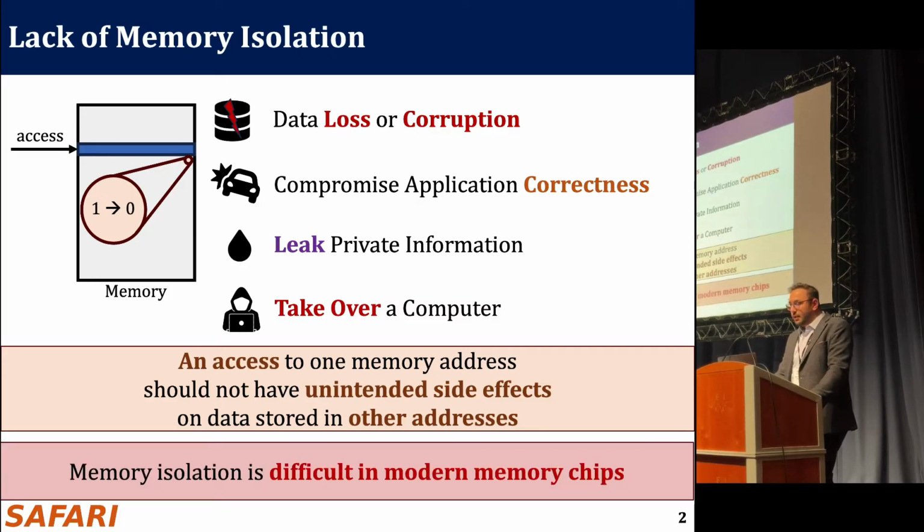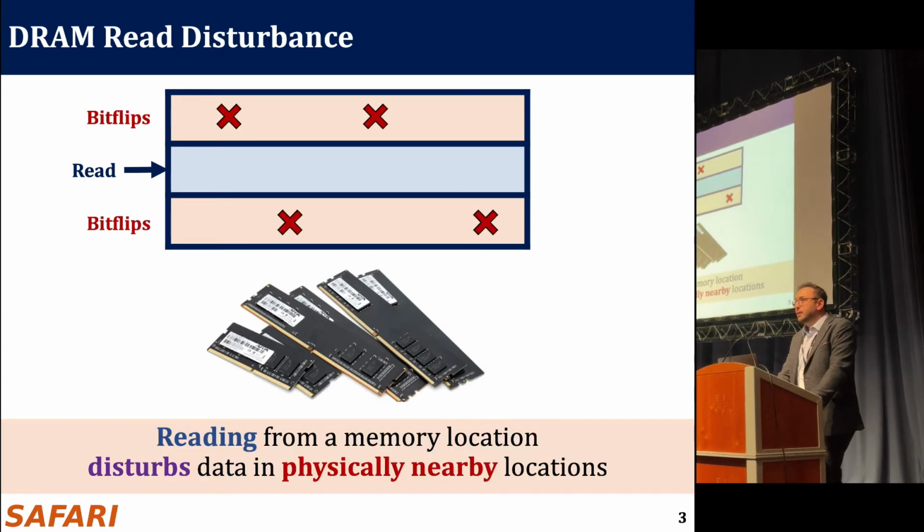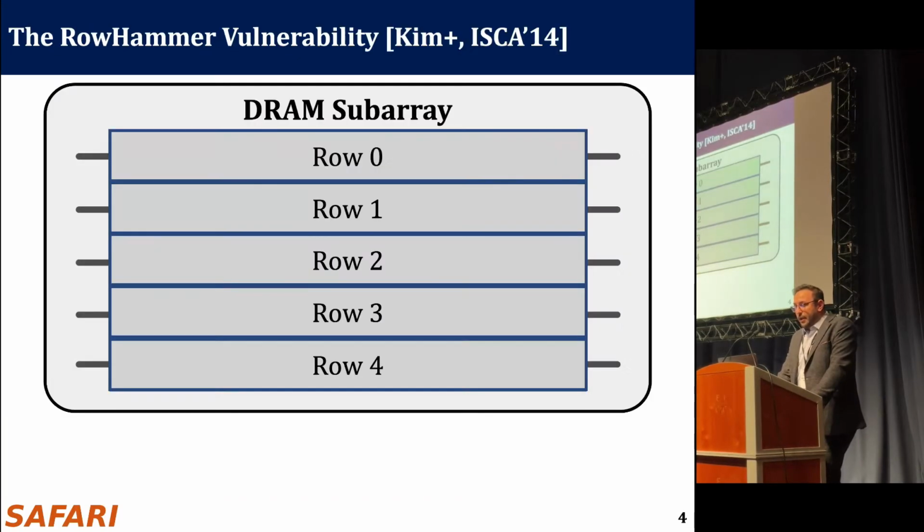Unfortunately, it's not really easy to ensure memory isolation in modern memory chips, and this is why. DRAM is the prevalent memory technology, and in DRAM, we have a phenomenon called read disturbance. You read a memory location, and then it can disturb nearby data and induce bit flips in nearby locations. A little bit more background into read disturbance.